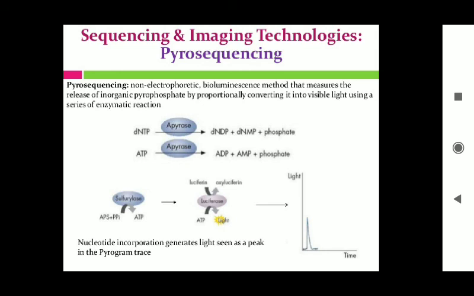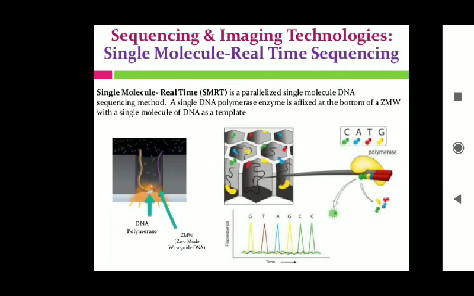We will see in more detail how you can actually sequence using this technique. Nucleotide incorporation generates light, seen as a peak in the pyrogram trace. You can see the peak of nucleotide incorporation. Okay, that is pyrosequencing.